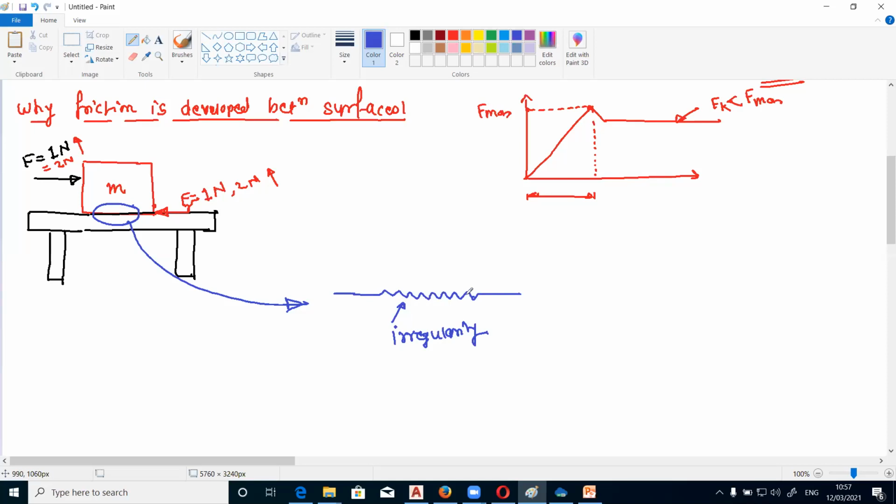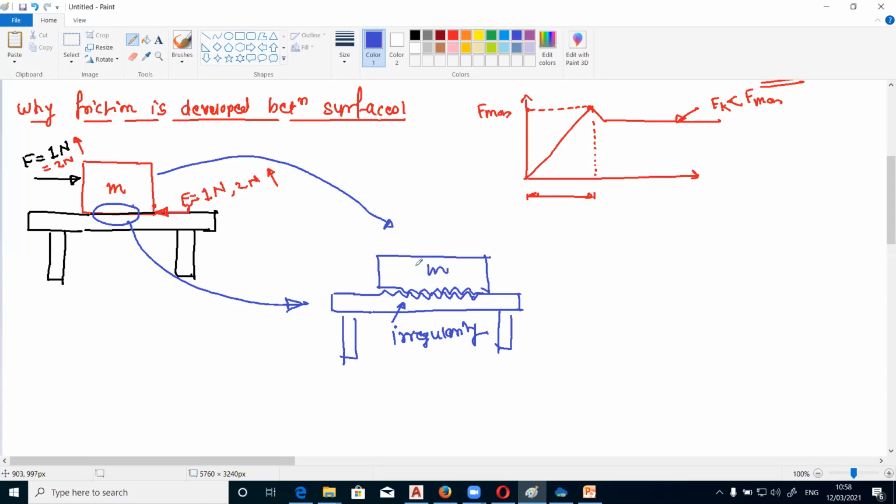You can observe the peaks and valleys on this surface. So suppose this is the table, and similarly the surface of this block will have a similar structure. So this is the block. This irregularity will cause interlocking between the two objects.